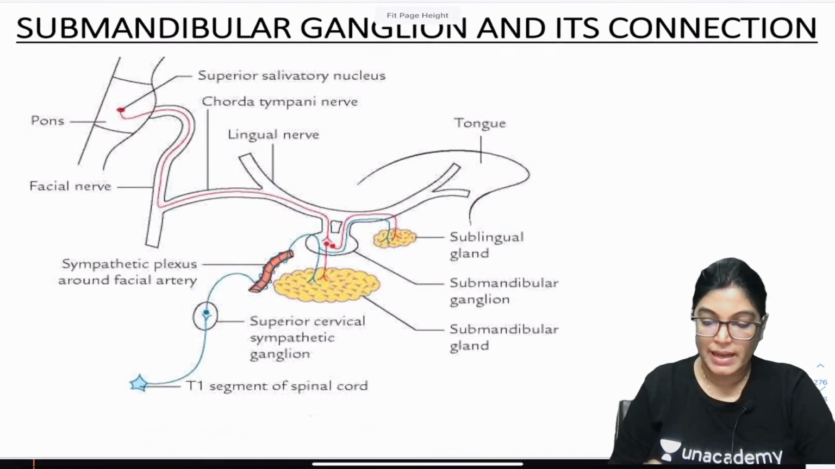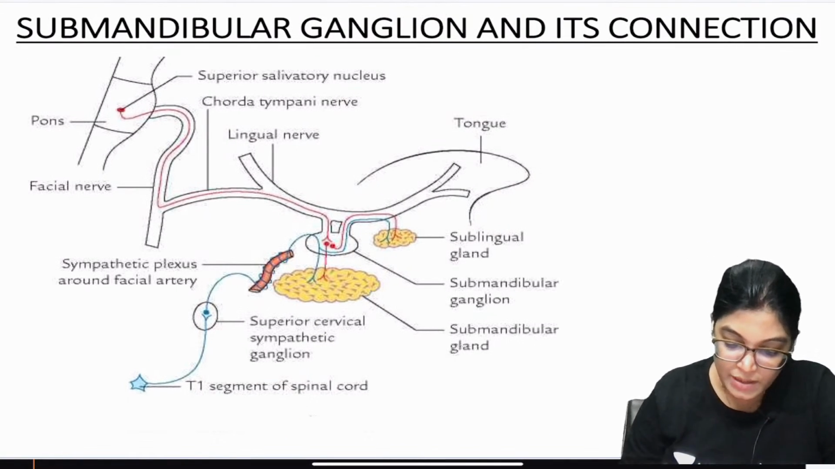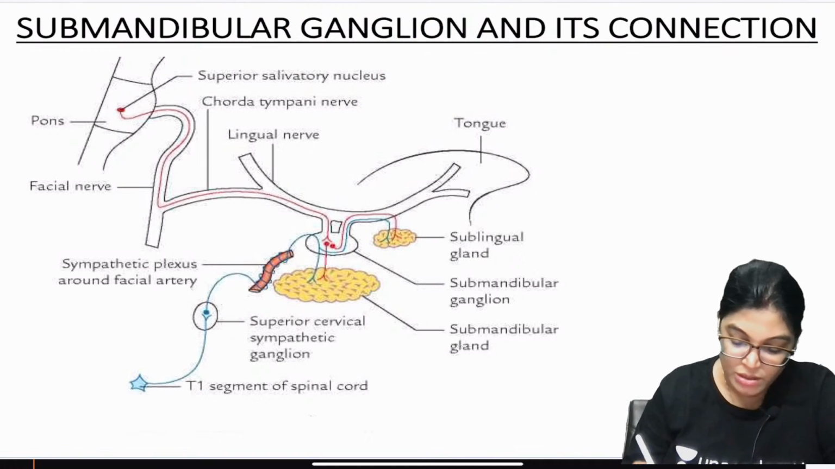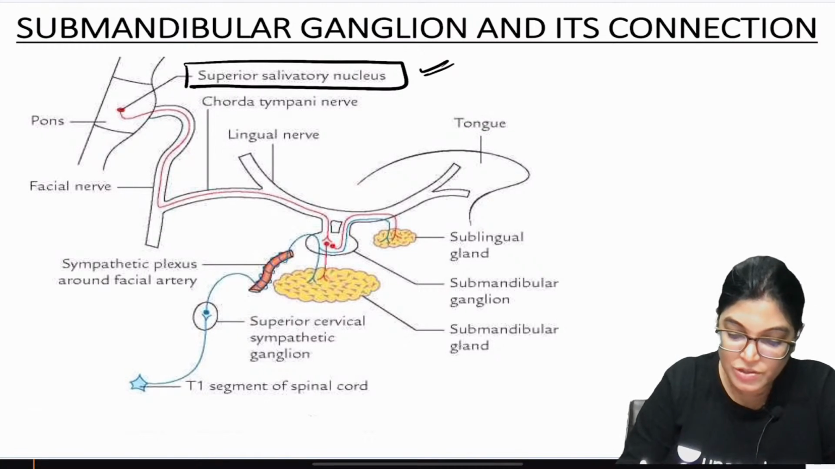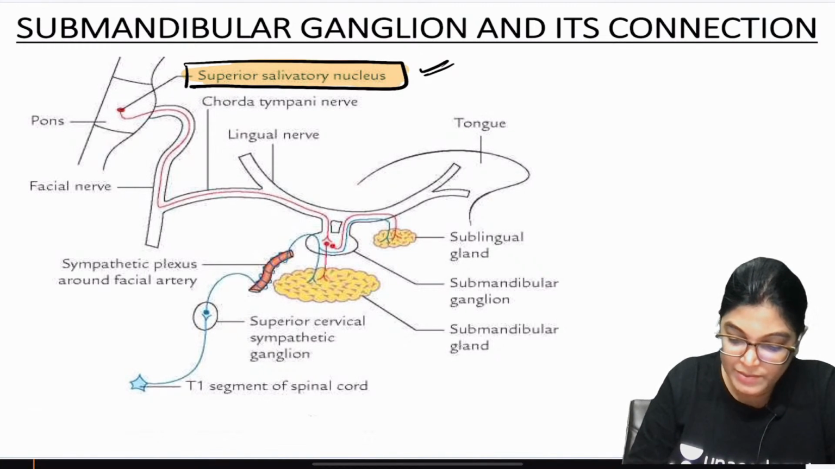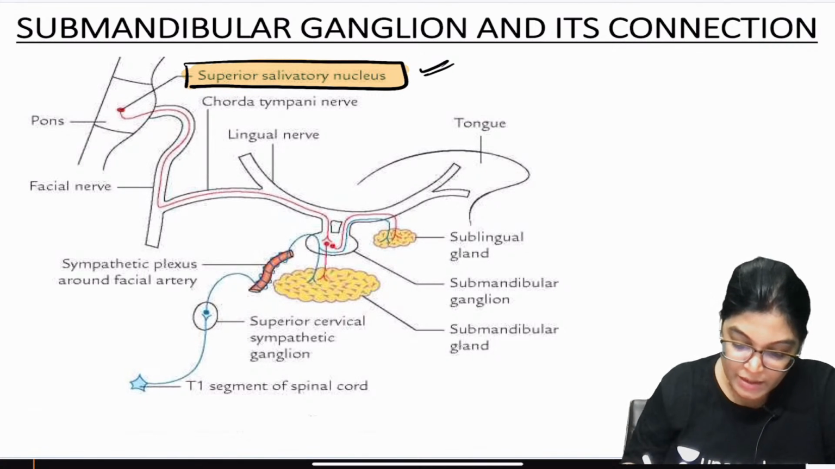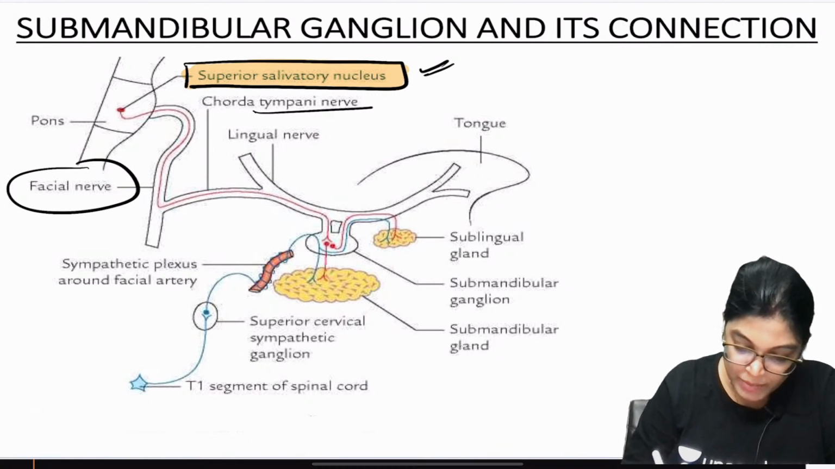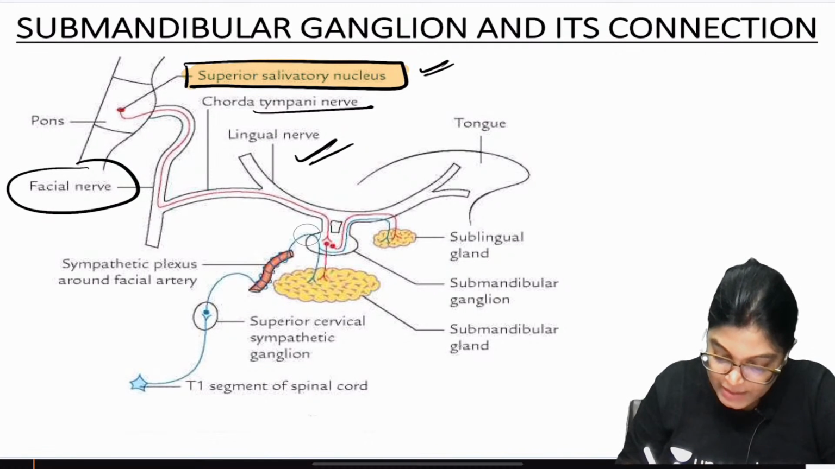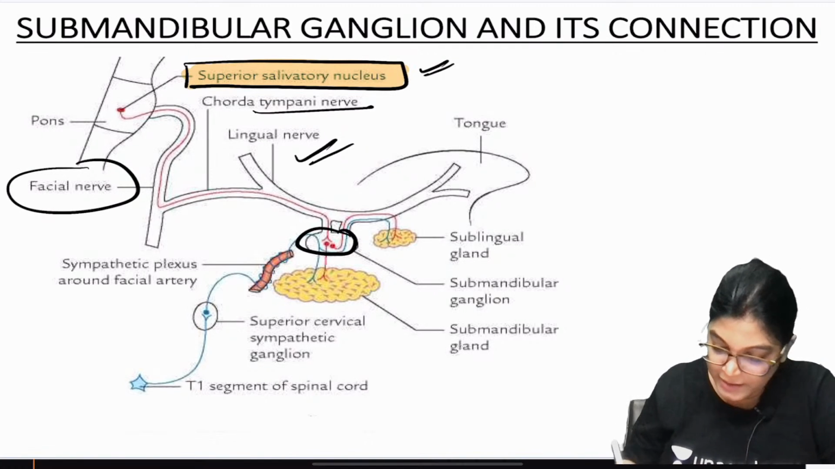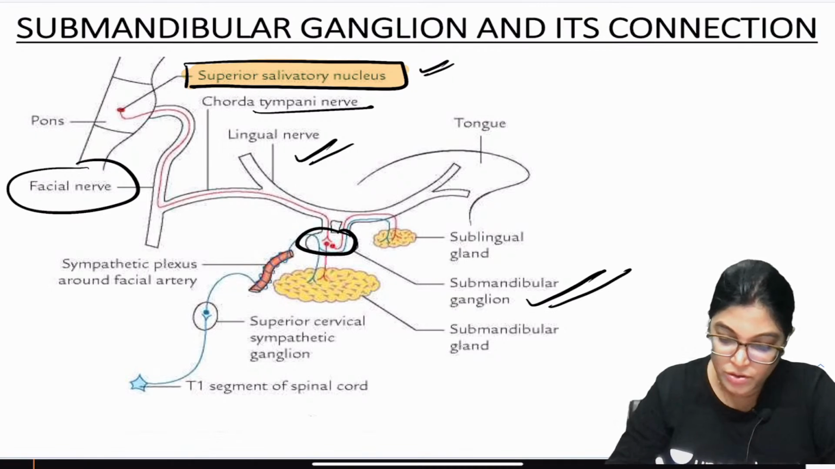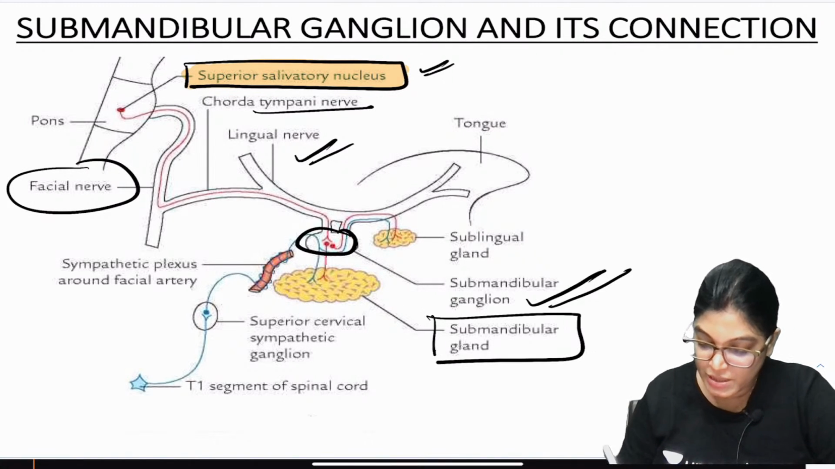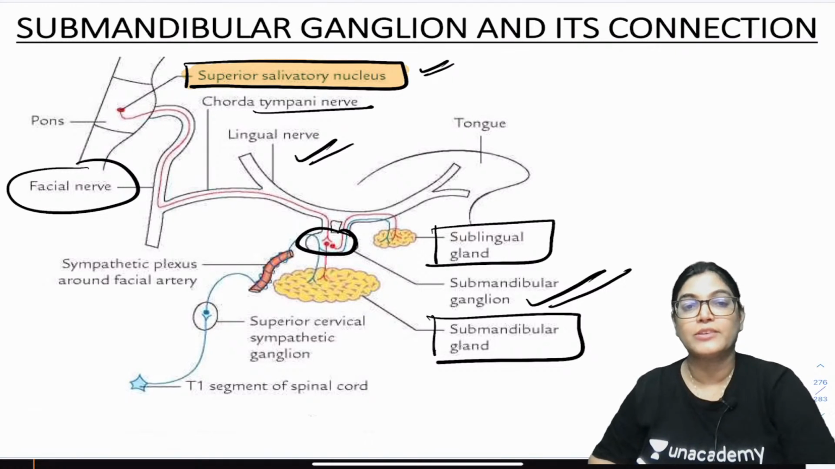Let me explain the whole three roots of the submandibular ganglion and its connections. Let me slightly highlight it. Firstly, the parasympathetic: the preganglionic fibers arise from the superior salivary nucleus, as you can see here. This is the superior salivary nucleus located in the pons. Then the fibers travel via the facial nerve, chorda tympani branch, and lingual nerve, and this is the ganglion where the fibers relay, the submandibular ganglion. It carries parasympathetic secretomotor fibers for two glands, submandibular and sublingual.